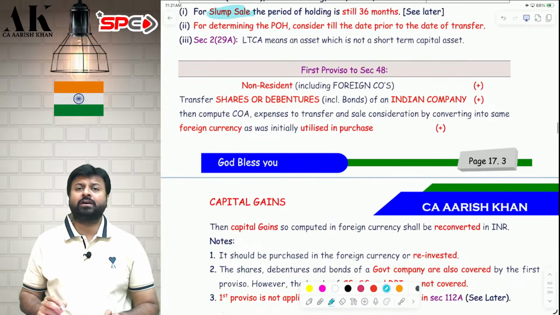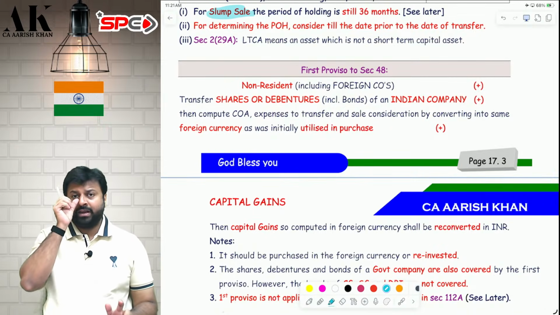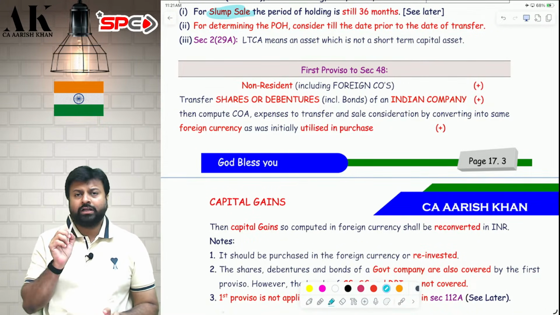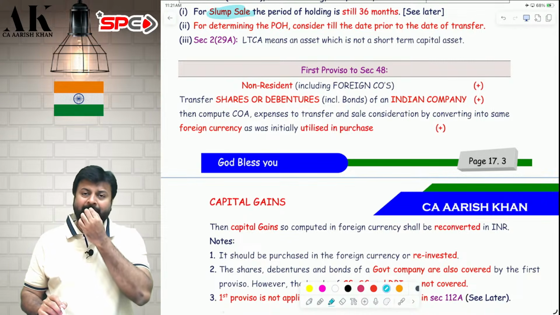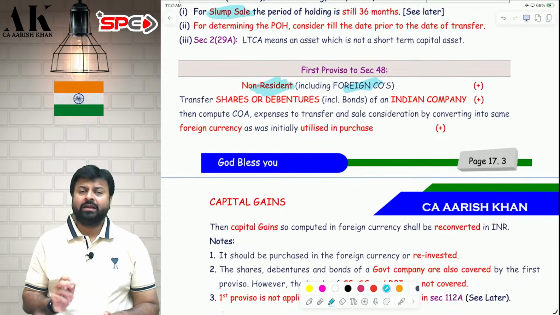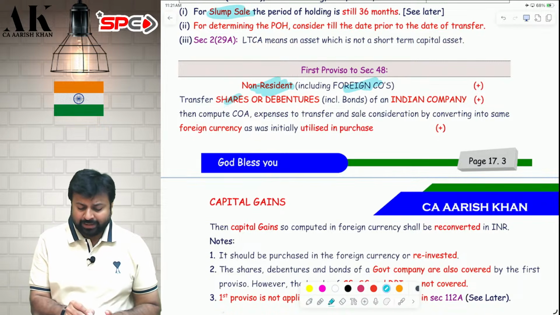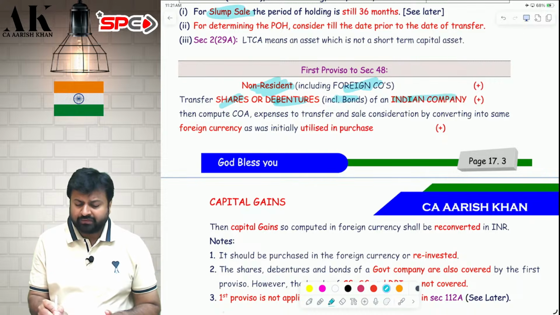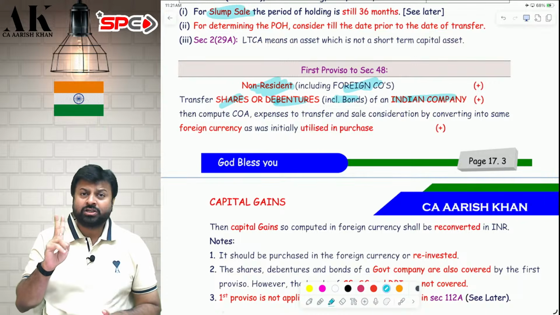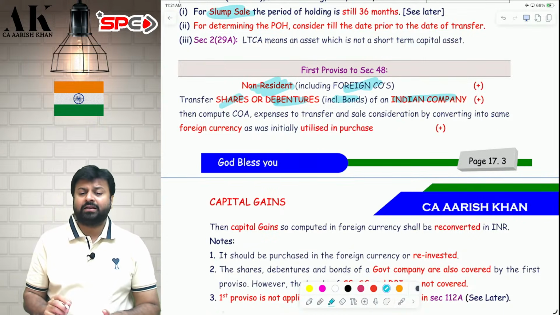Now we will talk about first proviso to Section 48, which is very important for your examination, which is based on non-resident taxation. What is first proviso to 48? To whom is first proviso to 48 applicable? First proviso to 48 is applicable to a non-resident or foreign company. What are they doing? They are buying shares or debentures or bonds of an Indian company.